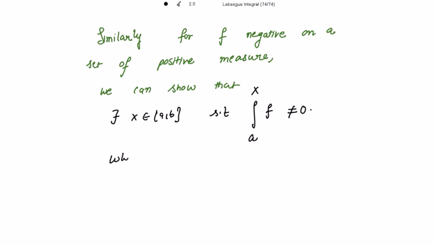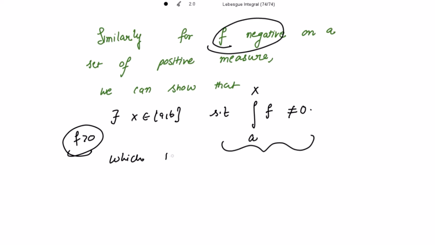So this is a contradiction, for f positive and also for f negative, because it is given that this integration is 0. So therefore our supposition was wrong.